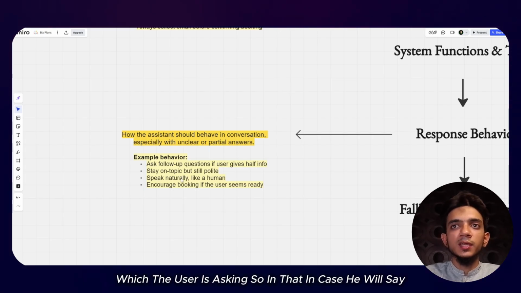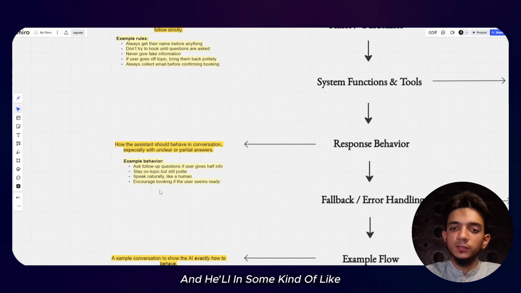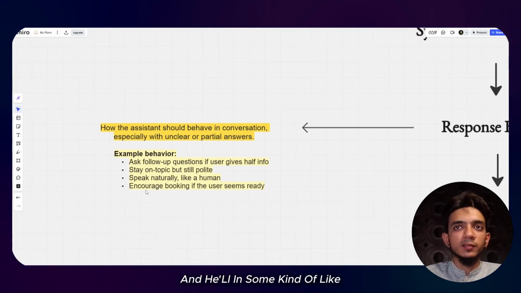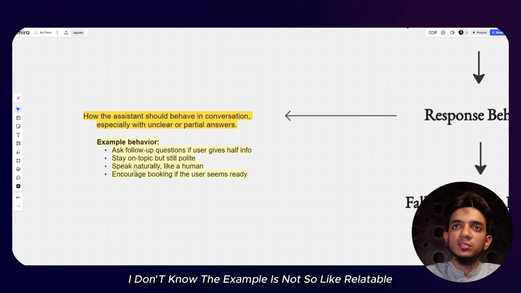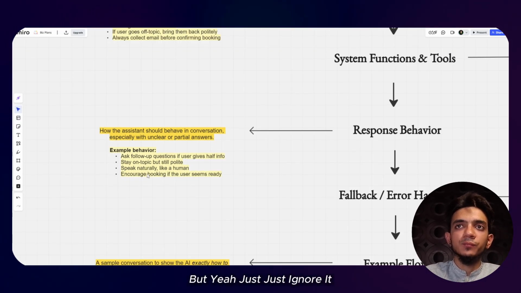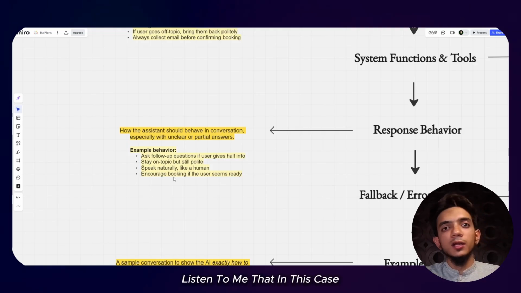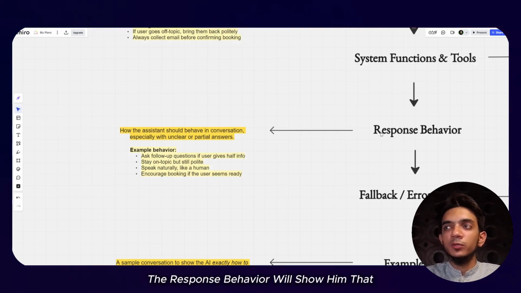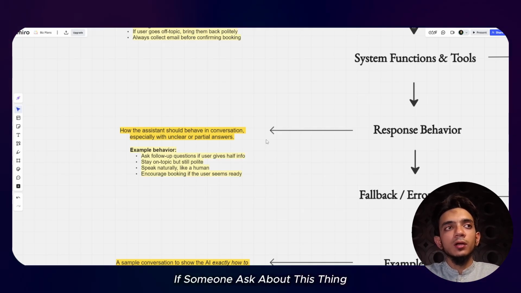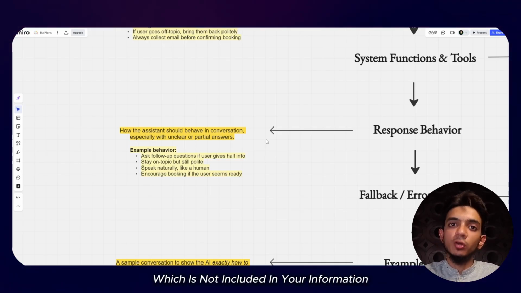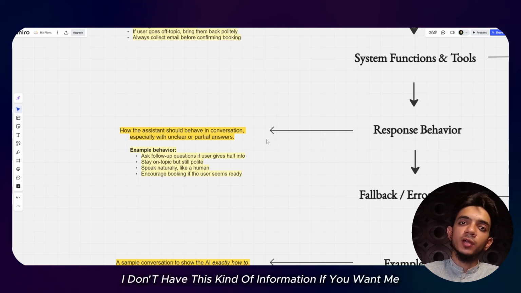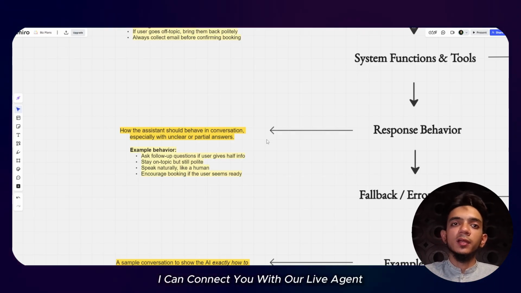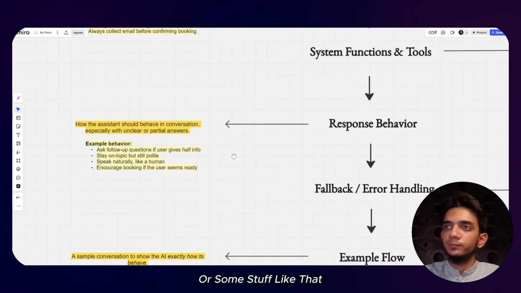So in that case, he will say, okay, I don't know, in some kind of natural speaking style. The example is not so relatable, but just ignore it. Listen to me, in this case the response behavior will show him that if someone asks about something which is not included in your information or in your database, just say, sorry sir, I don't have this kind of information. If you want, I can connect you with our live agent or something like that.